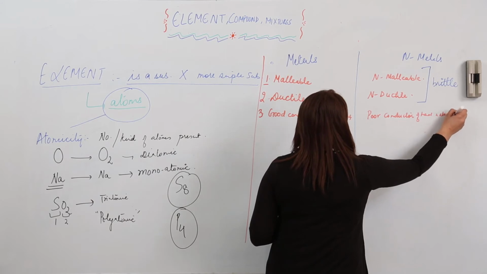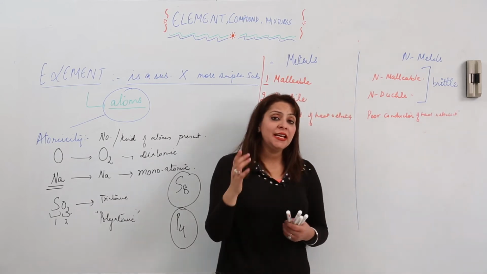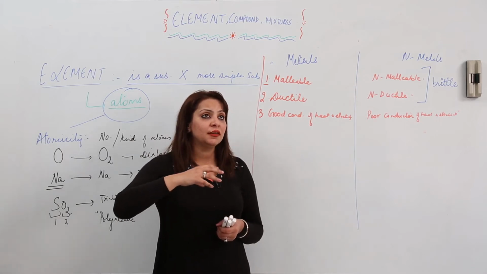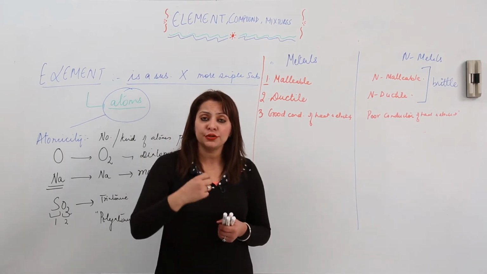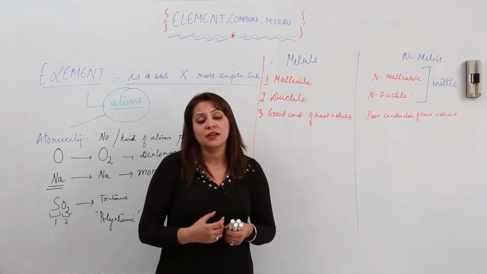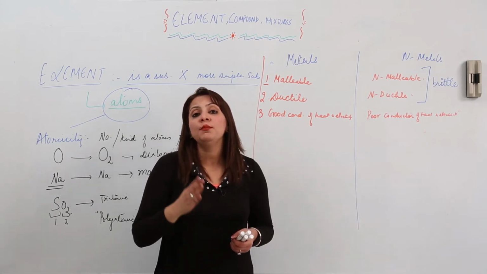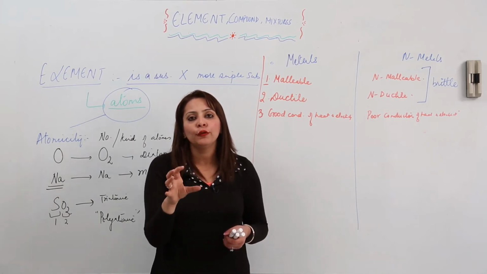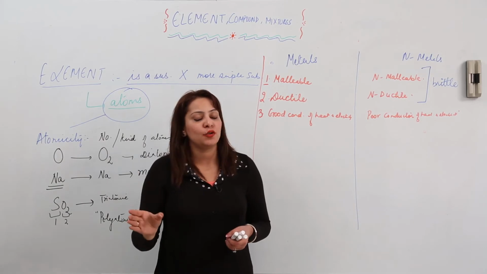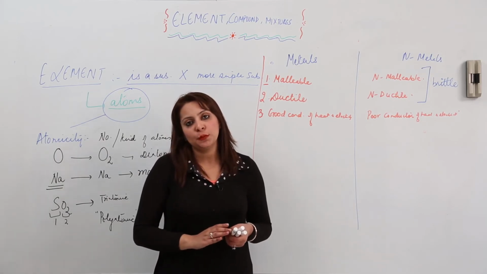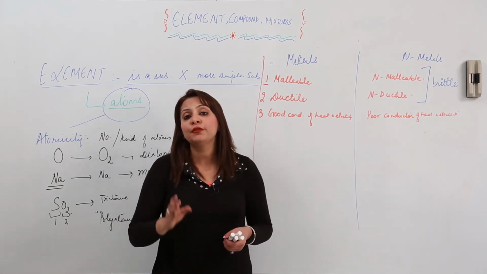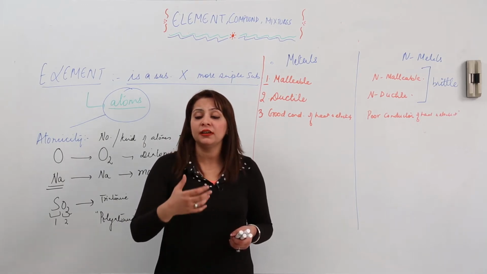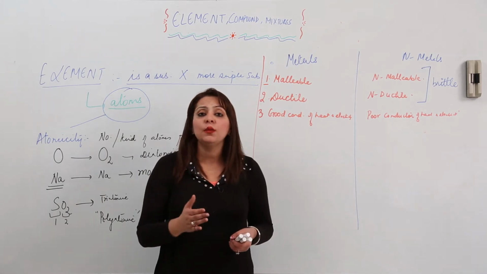Now just keep in mind, the property a substance should possess to be a good conductor is that it should have free mobile electrons. Free mobile means they can move, okay? If any substance has free mobile electrons, then only it is capable of passing electric current through it, otherwise it won't.